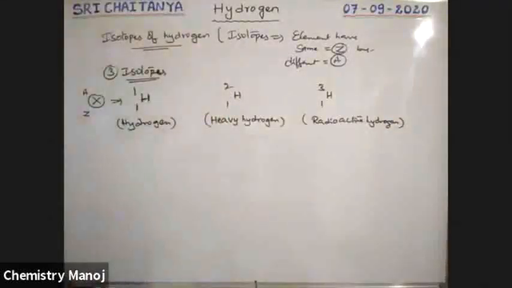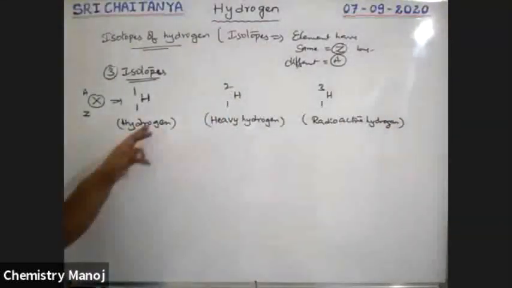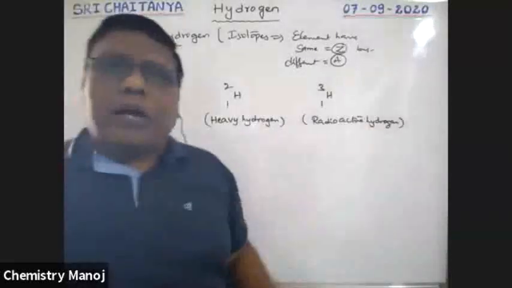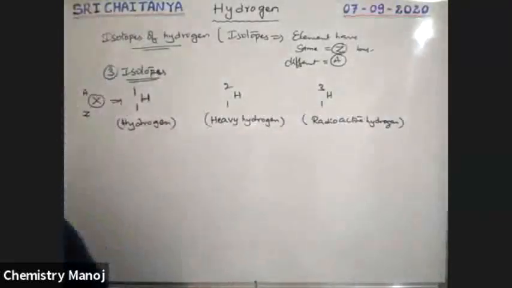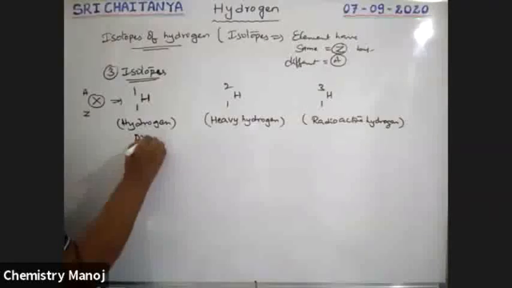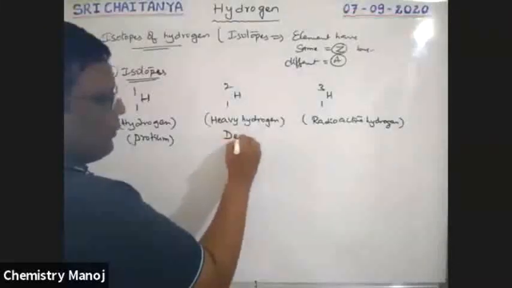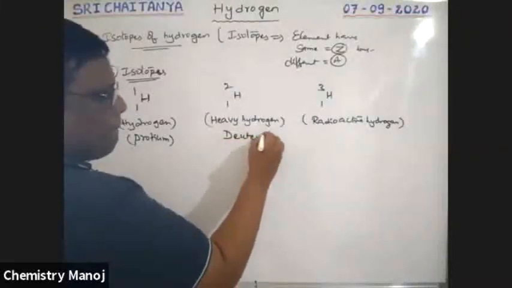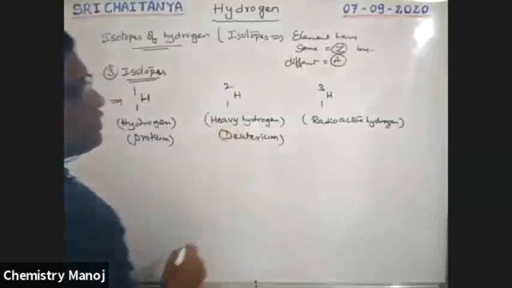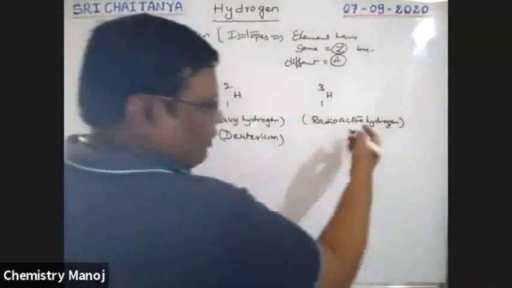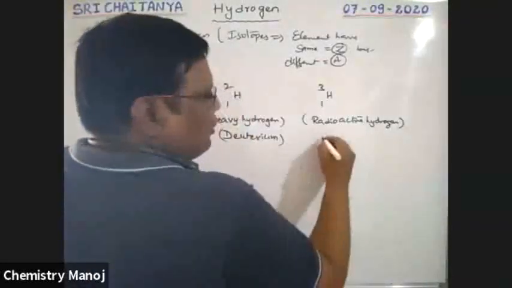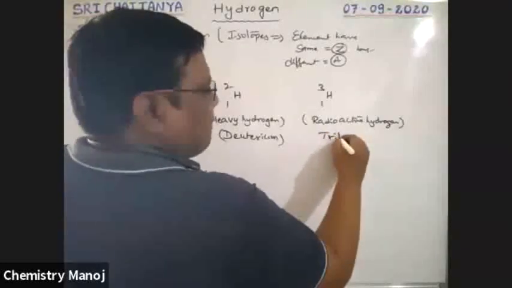So hydrogen has 3 isotopes: normal hydrogen, heavy hydrogen, radioactive hydrogen. Normal hydrogen is also called protium. Heavy hydrogen is called deuterium. And the third one, the radioactive isotope of hydrogen, is tritium.